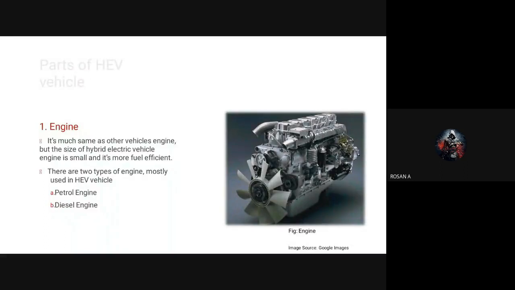But in battery vehicles, the battery is connected to the electrical motor, and it runs the vehicle. For hybrid vehicles, we use the battery as well as the engine system, so we are using both types of parts. Most probably gas and petrol engines are used more in hybrid electrical vehicles.